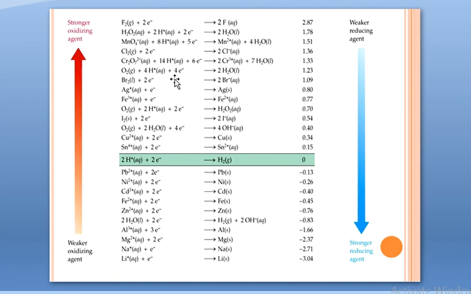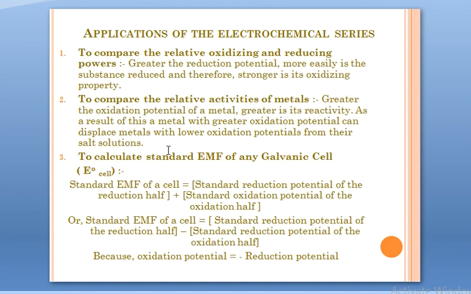We have these arrows showing the strength of their reducing and oxidizing power. Since these are all reduction potentials, you can see that these have weaker reducing power, these have stronger reducing power, because with respect to hydrogen, all of these basically undergo oxidation, thus they will be stronger reducing agents. These undergo reduction, they will be weaker reducing agents, they will be stronger oxidizing agents. So taking a look at the electrochemical series, you can compare the oxidizing powers and the reducing powers of various metals.